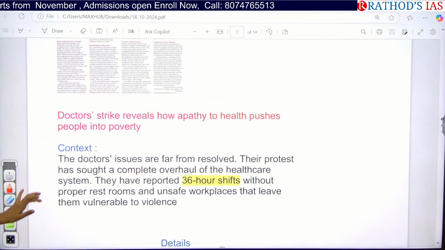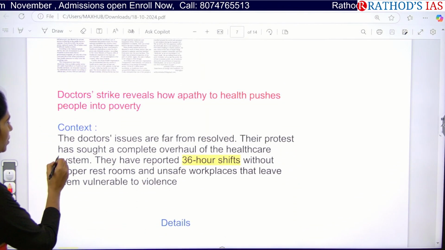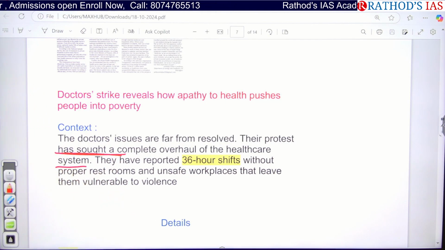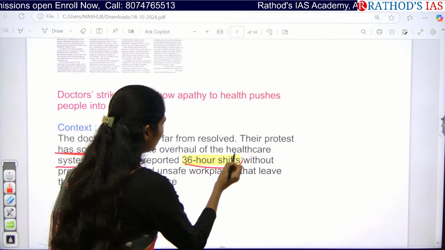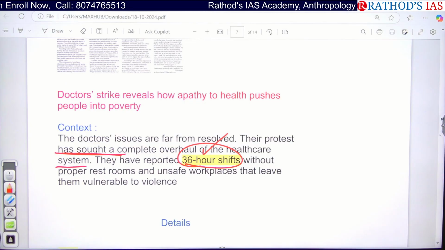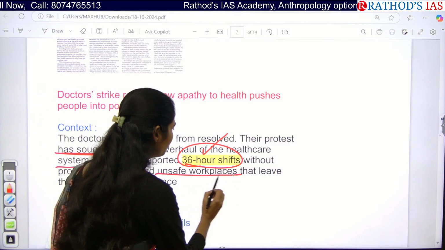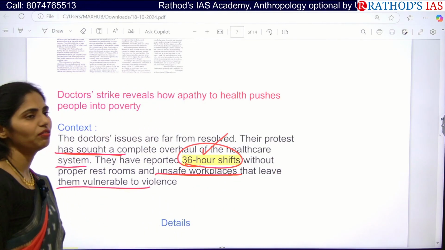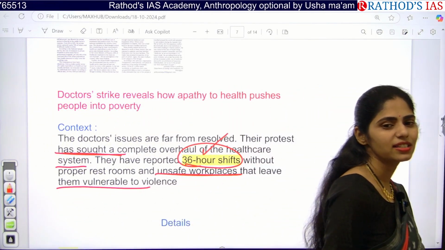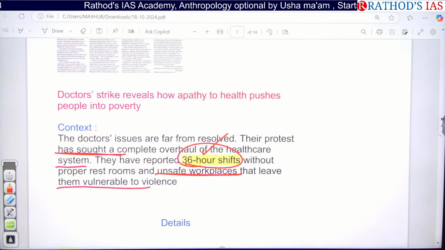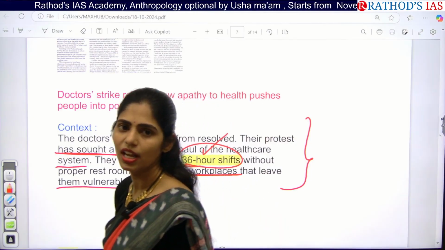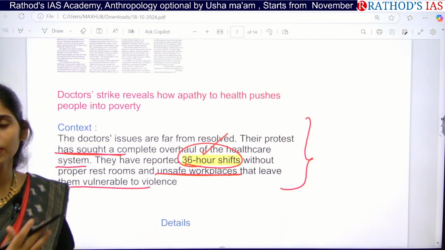So doctors' issues are far from resolved. Their protest sought a complete overhaul of the healthcare system, and they reported that they are doing 36-hour shifts without any proper rest, proper restrooms, and there are unsafe working places that leave them vulnerable to violence. Especially if you are from a medical background, you will understand what pain they are facing. Especially during their internship, they have to stay in that hospital and work continuously. There will be even no sleep.